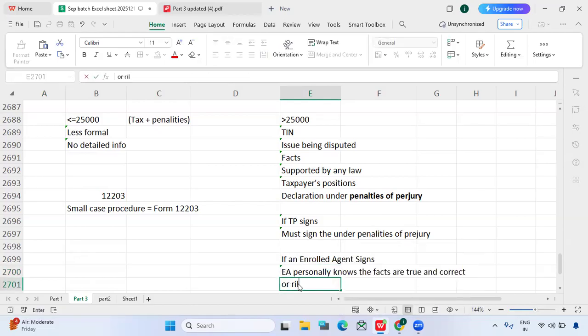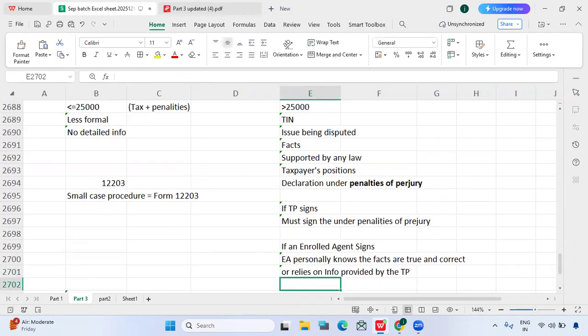Or he has one more option, which is that he relies. Because he may not know the facts and circumstances, right? So he usually may rely on the information provided by the taxpayer. In the declaration, he must mention all these points: relies on information provided by the taxpayer.